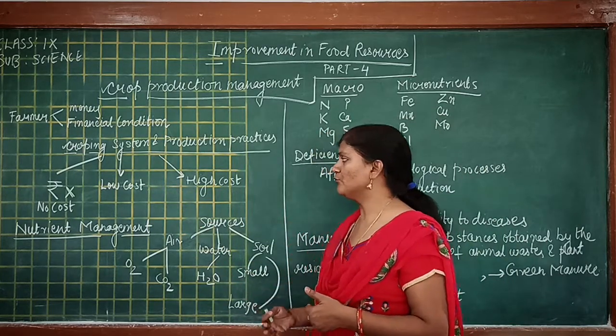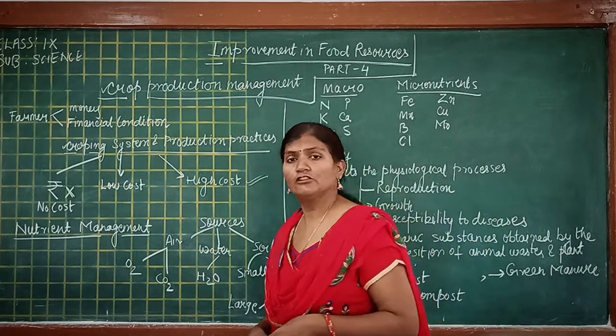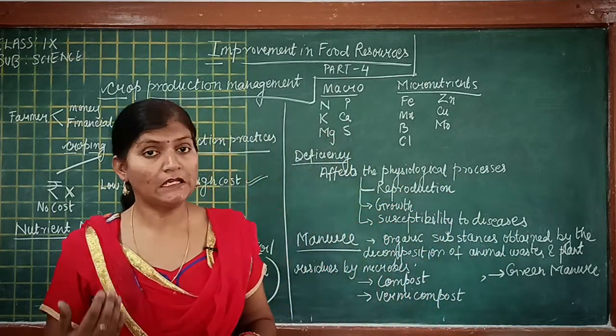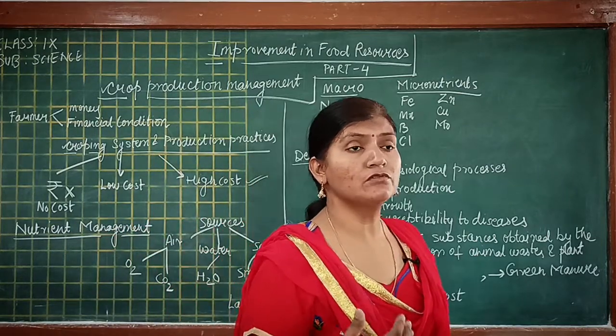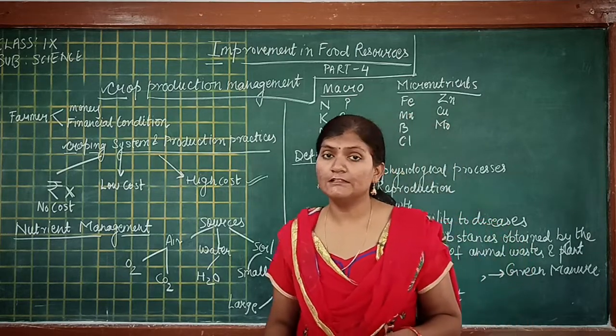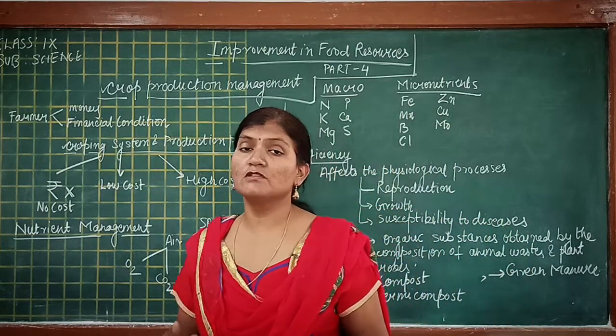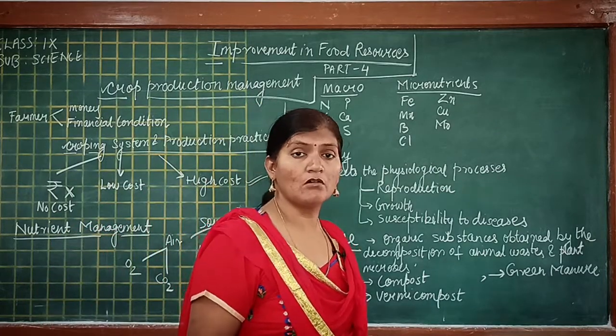And the third type of crop production is high cost, where the farmer uses the high yielding variety of seeds that you have learned about, uses modern methods of irrigation, uses fertilizers, and also uses weedicides, herbicides and pesticides to protect the crop.